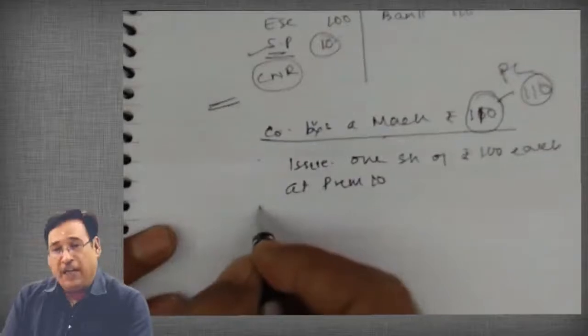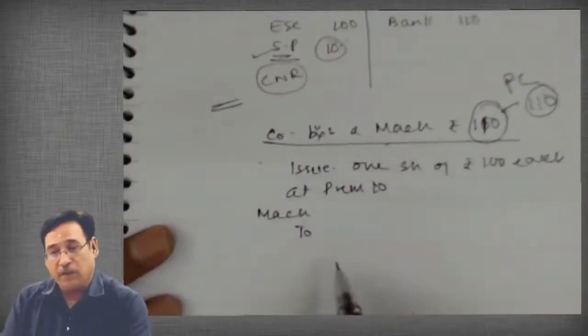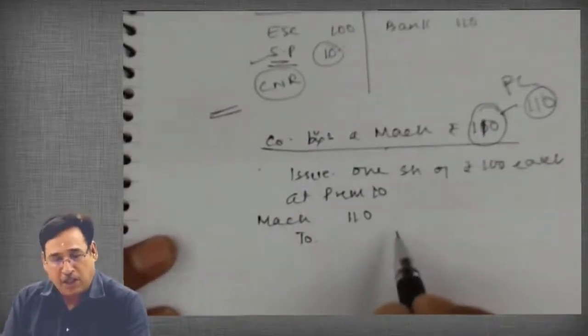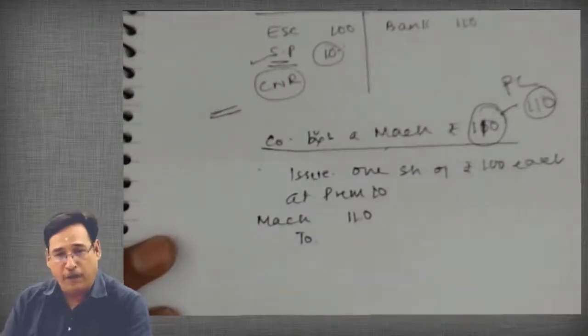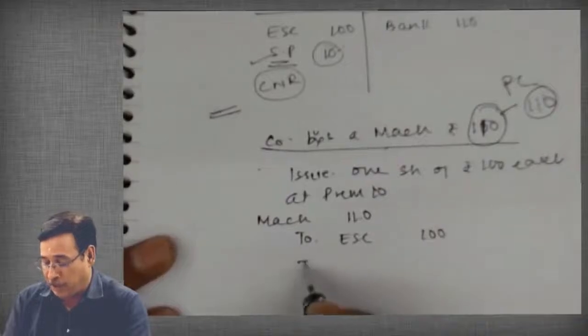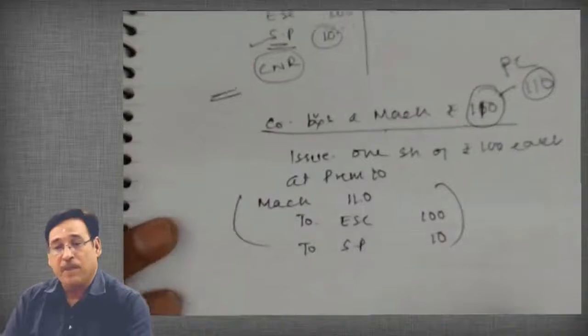So what will be the entry? Machinery account debit. The company bought the machinery for 110, and the company is discharging the amount not by way of cash. The company is issuing equity share capital of 100 each at a premium of 10. Are you getting my point?